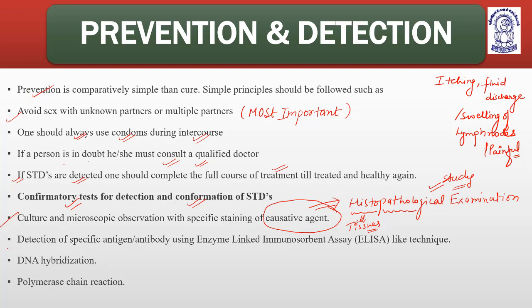Then there is detection by specific antigen-antibody test, that is ELISA, enzyme linked immunosorbent assay test. This test helps to determine a specific antigen. A specific antigen means a specific foreign body. For example, this is foreign body A. It comes in contact with any part of the tissue, or it comes in contact with the antibody. A is the antigen, and AB is the antibody.